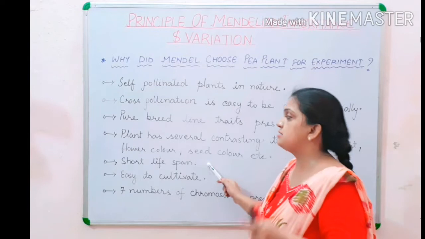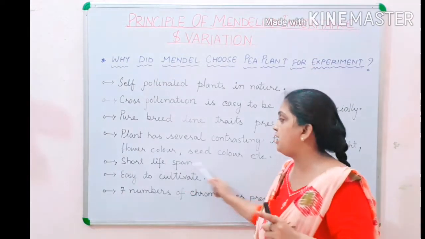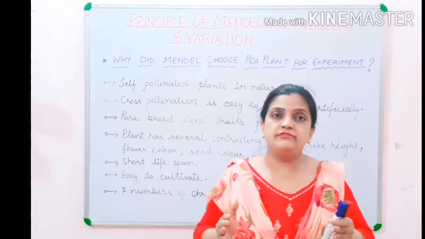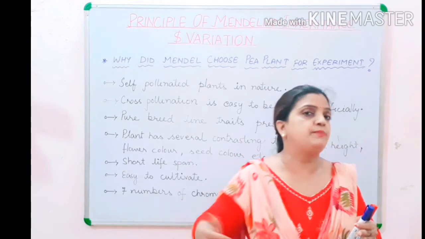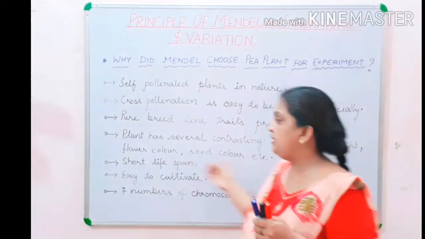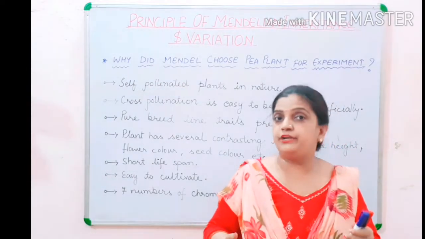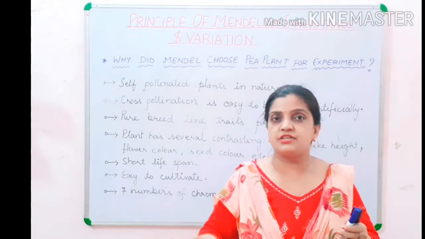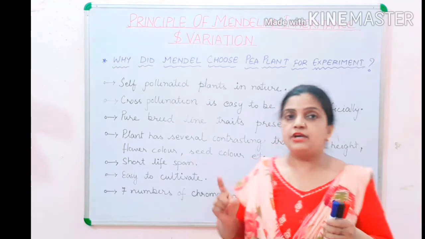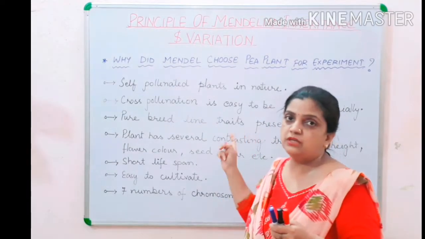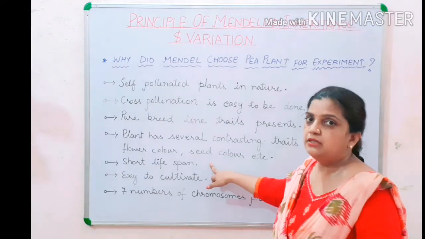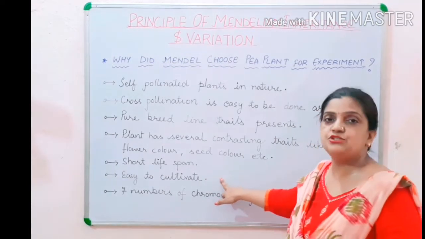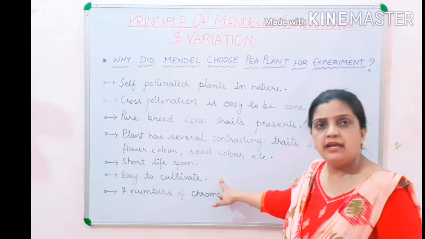Now children, this plant has a short lifespan. You know that the pea plant is mostly obtained in the winter season. Within the winter season, many generations of pea plants can be grown. As the pea plant had a short lifespan, it suited the experiment of Mendel. In one season only, he could observe a large number of generations and keep the record. So it was beneficial for Mendel's work, and he chose the pea plant. The pea plant had a short lifespan. Then it was very easy to cultivate, at any place he could cultivate it.